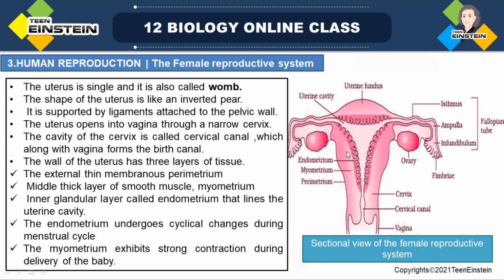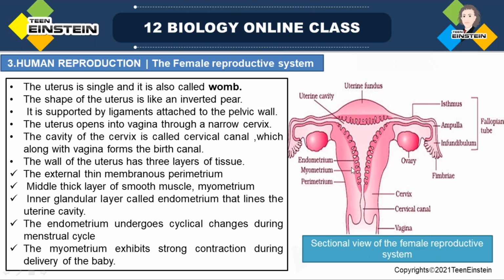The wall of the uterus has three layers of tissue. The outer layer is called the perimetrium and the middle layer is called the myometrium. The myometrium consists of smooth muscles and it is the thick layer.